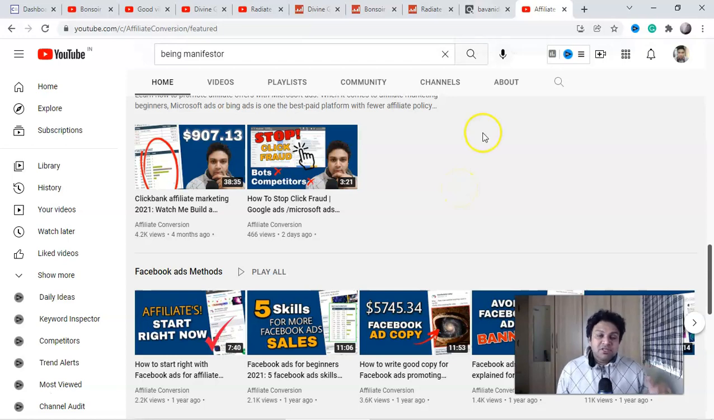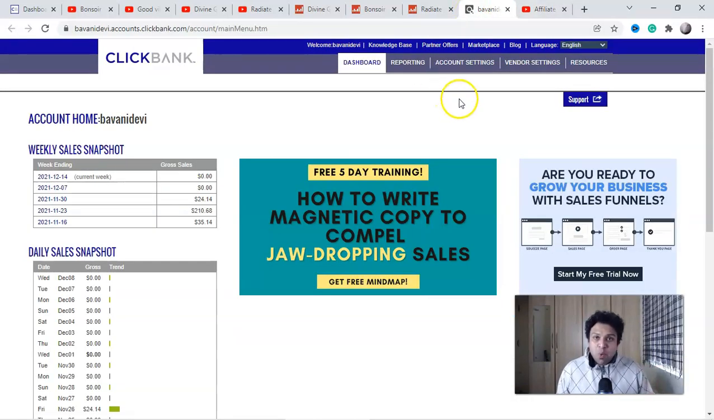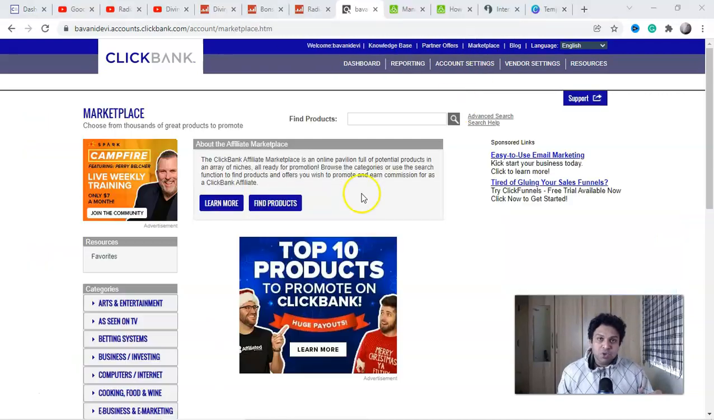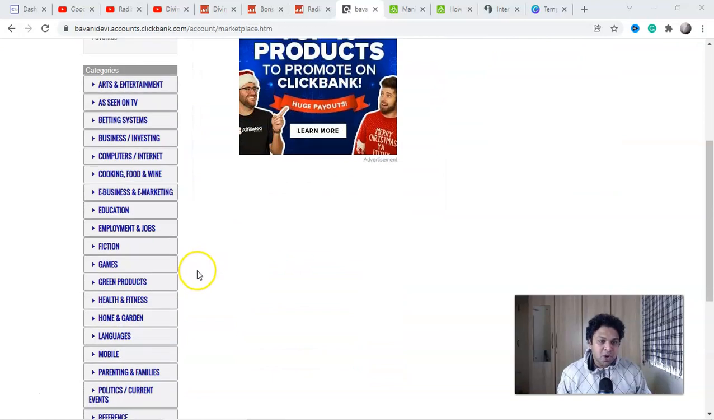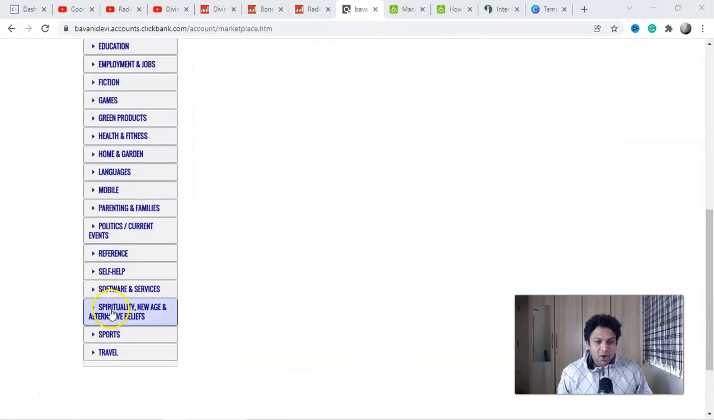So first things first, let's select one product here. So we will go here to the marketplace. Here in the marketplace, guys, you have to select the category called spiritual, new age and alternative beliefs.